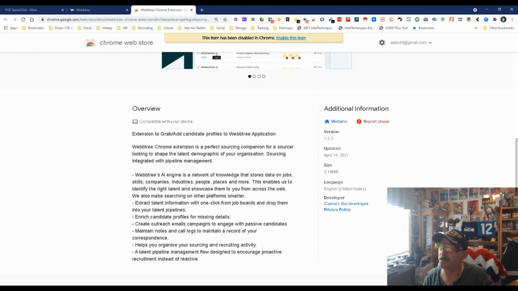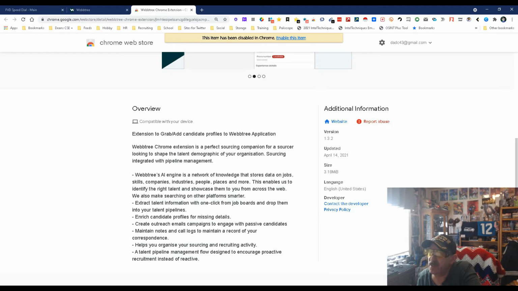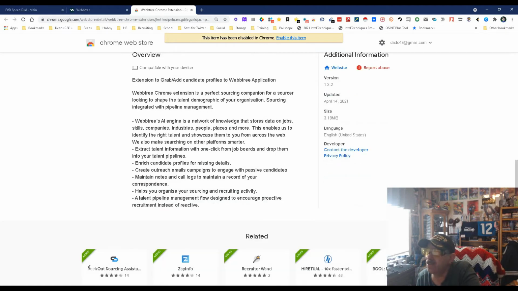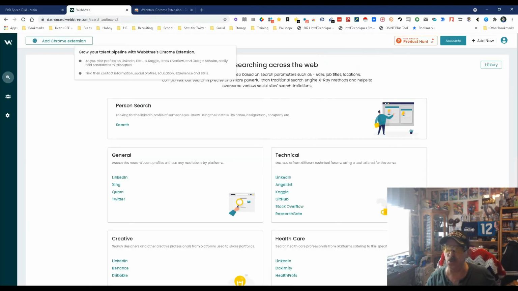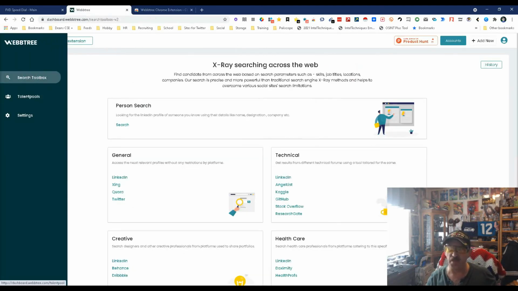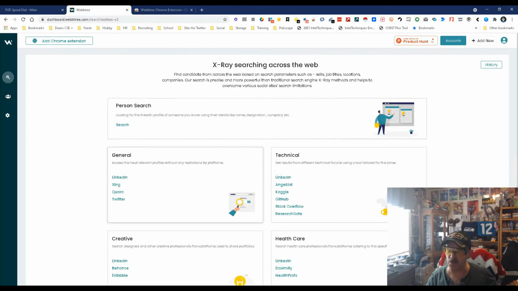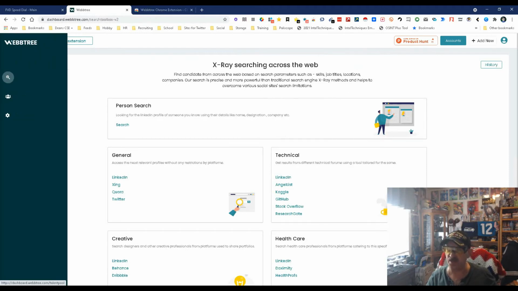We're going to read. So, extension to grab and add candidate profiles to the Webbtree application. A perfect sourcing companion for your web AI engines, networks, and so on. Basically, what this allows you to do is be on a site, grab those people and stick them into your talent pools. Once you've done a search, you can grab those and stick them in the talent pools.